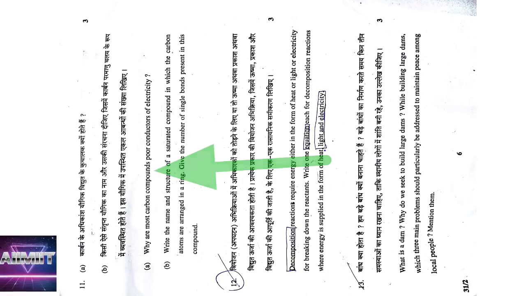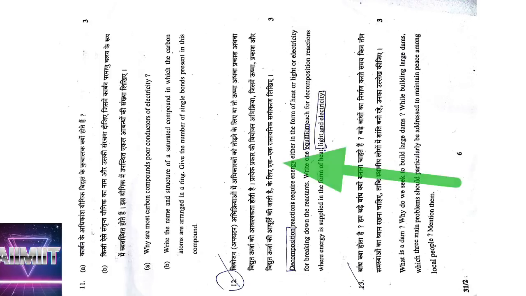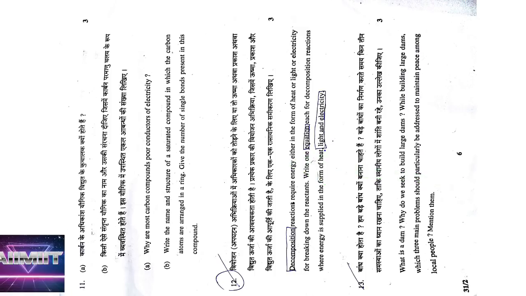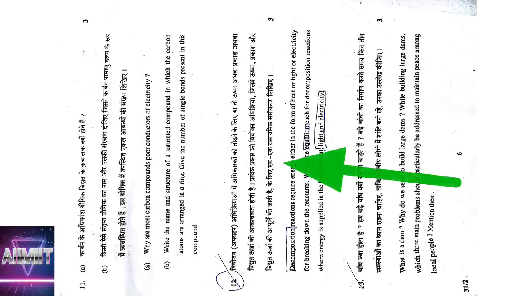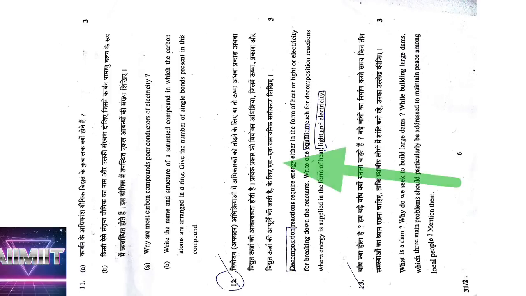Coming to 12th question, decomposition reactions require energy in the form of heat, light, or electricity. He is asking for all three kinds of decomposition reactions. We have studied in the textbook decomposition under heat, under current, and under sunlight. Decomposition under sunlight is silver chloride breaking into silver and chlorine. Decomposition under heat we studied ferrous sulfate breaking into ferric oxide, sulfur dioxide and sulfur trioxide, lead nitrate breaking into lead oxide, nitrogen dioxide and oxygen gas, calcium carbonate breaking into calcium oxide and carbon dioxide, and of course in the activity we have studied that electrolysis of water breaks down into hydrogen and oxygen, we have to write. So these 3 reactions, or at least 5 reactions if you write, you will get 3 marks.